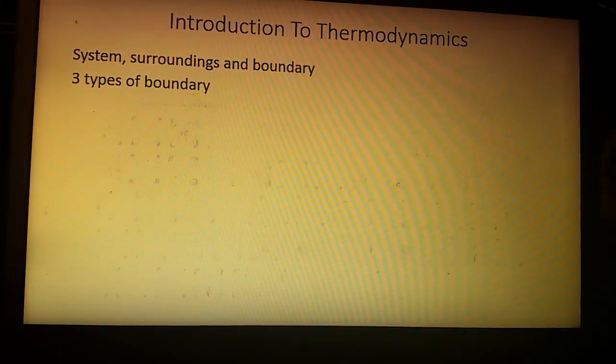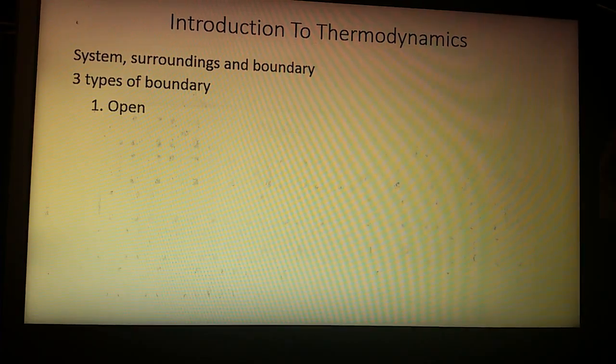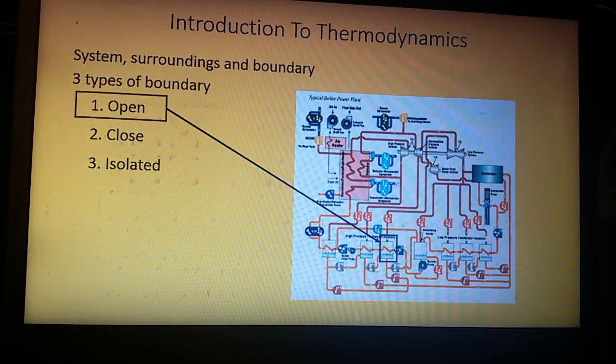There are three types of boundary. The first is open, second is closed, and third is isolated. An open system is one where mass and energy can move in and out, just like each and every tank in this boiler system. For each of these tanks, water moves in and out carrying heat with it. Each of them is an open system.